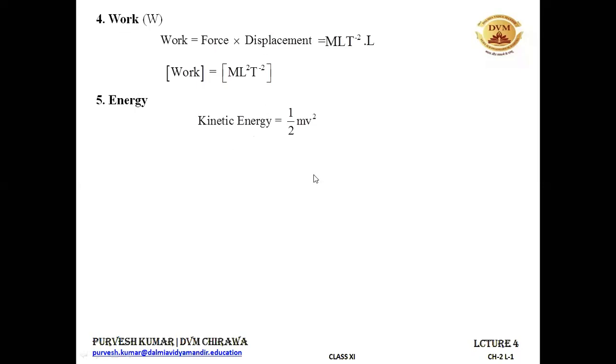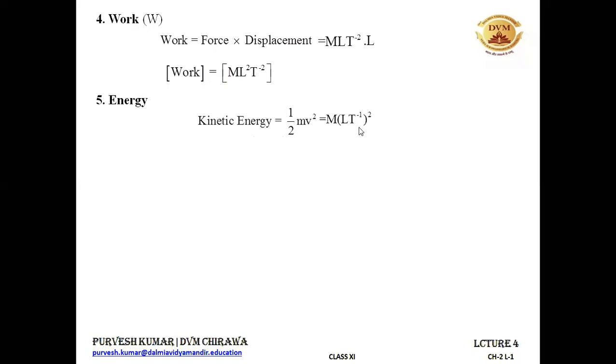You can also do it with the help of potential energy. In this ½mv², the half does not have any dimension. It is a constant, and a constant does not have any dimension. So we will just write the dimensions for the physical quantities involved in the expression. For mass, the dimensional formula is M. And for velocity square, velocity we know is LT⁻¹.